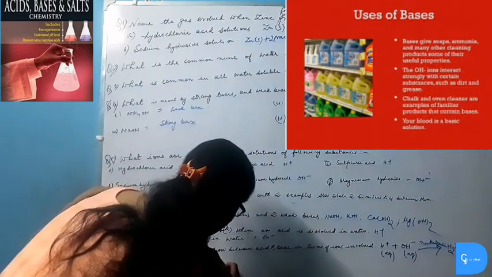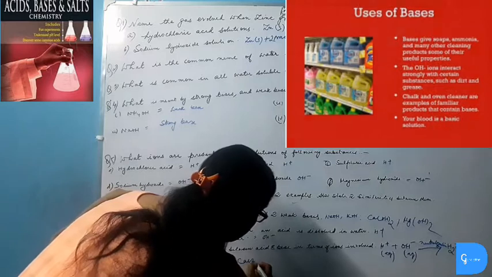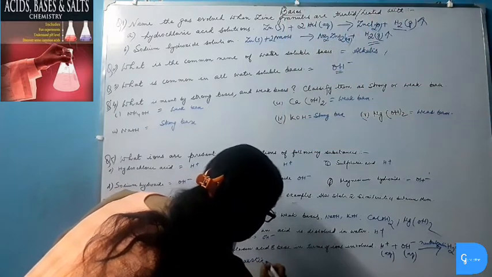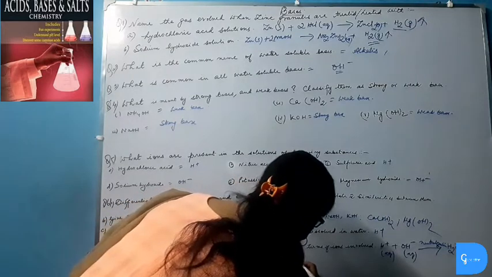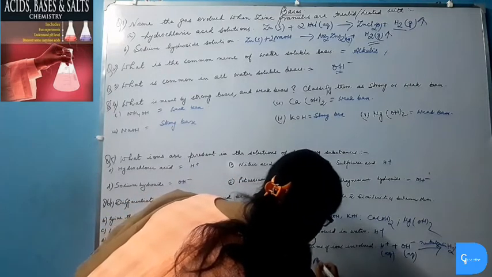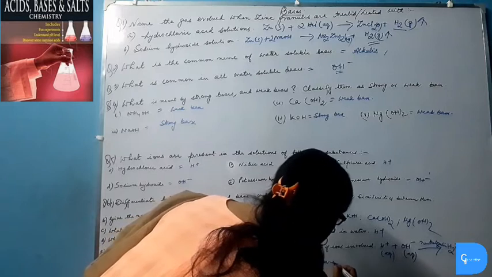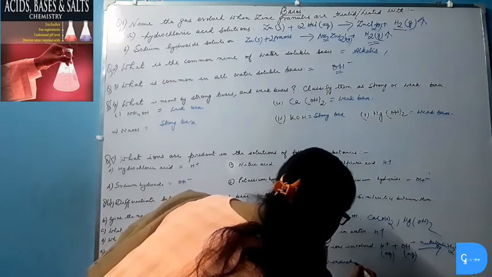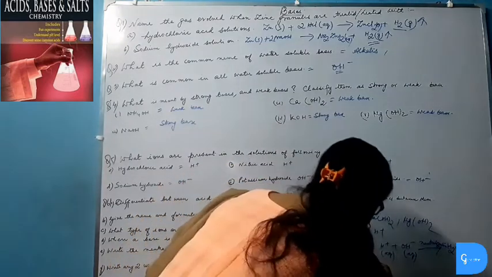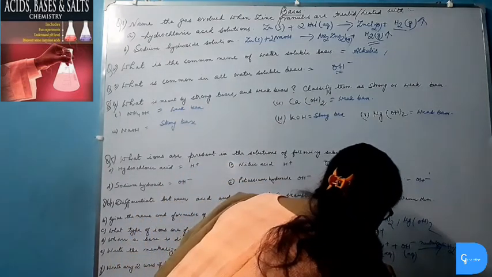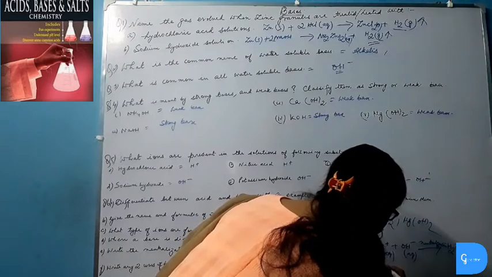Sodium hydroxide is used as caustic soda, and in soap and paper industry. Caustic soda is also used in the preparation of synthetic fiber called rayon.